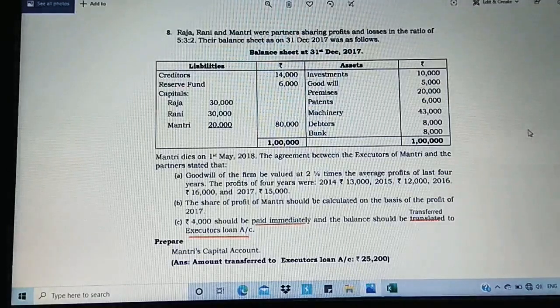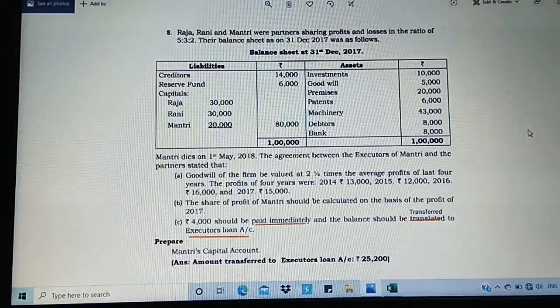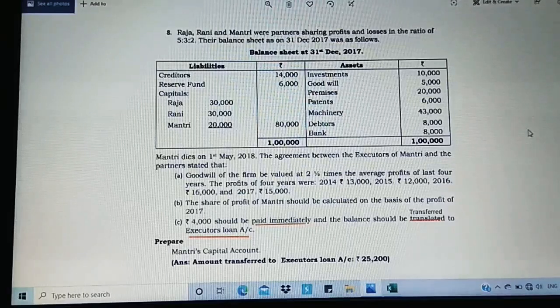Then the third adjustment. The adjustment is very simple but quite different: 4,000 to be paid immediately and the balance should be transferred to executor's loan account. So they have informed that 4,000 is going to be paid to the concerned executor immediately. This could be based on bank. Why? Because under the assets in the question there is no cash. They have given only bank, the last item under the assets. So based on that we are going to show whether it is in the form of cash or bank. I'm going to show it here in the form of bank. And the balance should be transferred to executor's loan account. So this is very simple. Let us see how we are going to do it now.